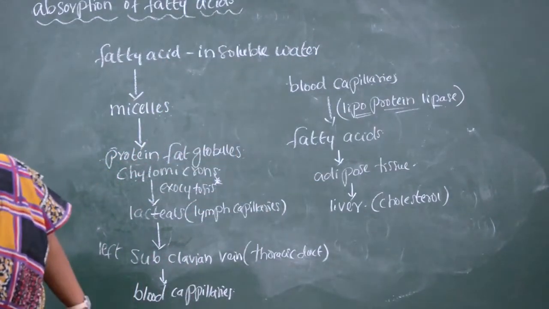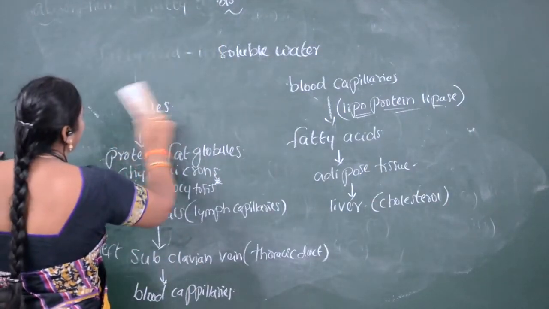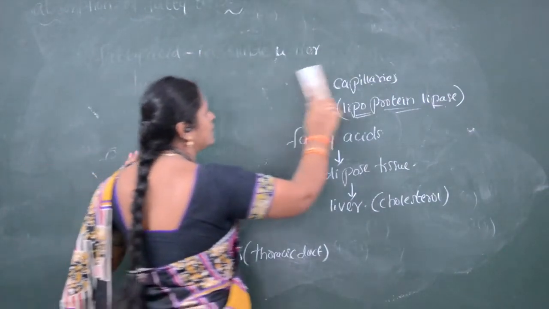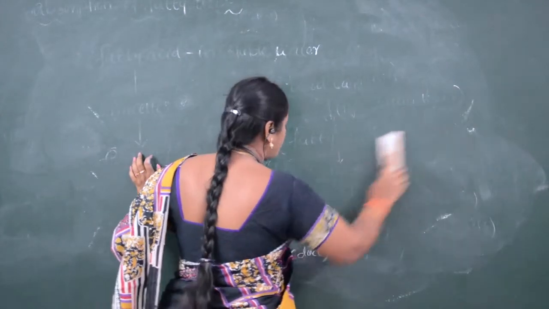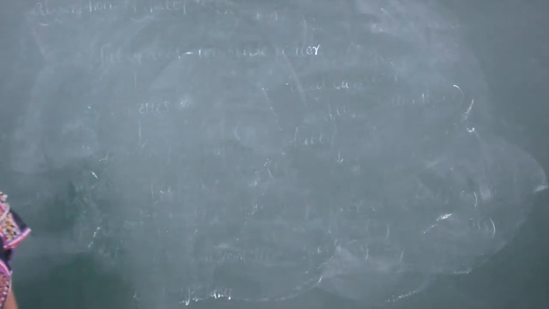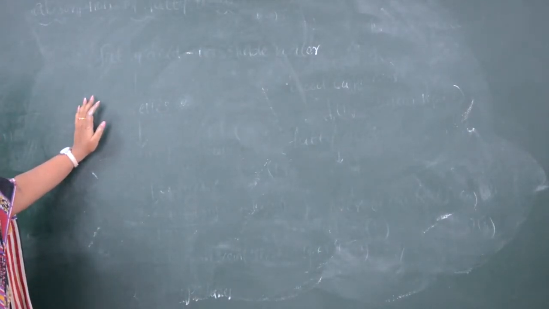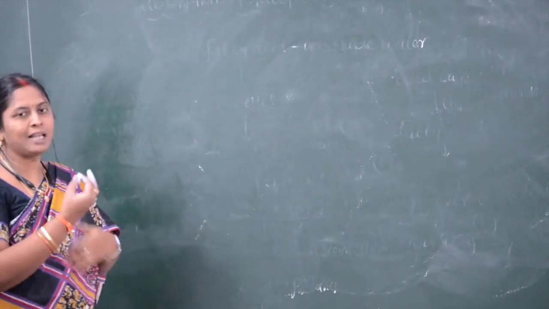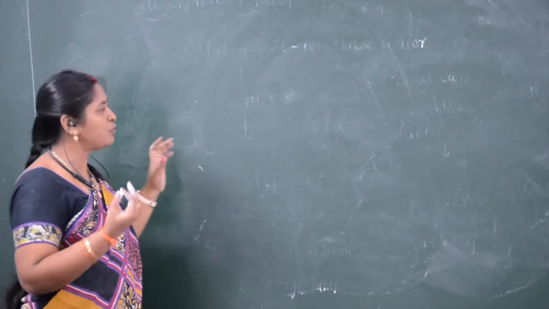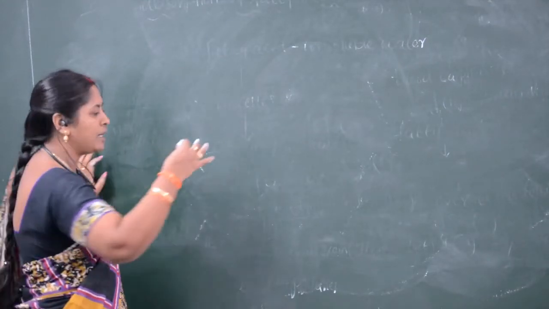Now we will see how this absorption occurs in different parts of the body in the alimentary canal. Here, most of the nutrients are digested in the small intestine, and absorption of all the nutrients also occurs in the small intestine. But there are some other parts in the alimentary canal which absorb some substances. So we will see what are the substances which are absorbed in some other parts of the alimentary canal.